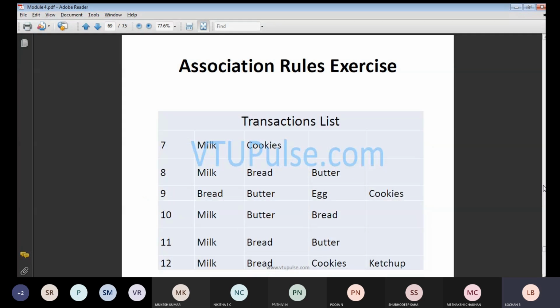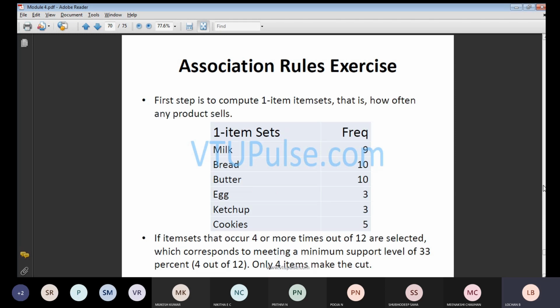This is the example they have taken. They have listed a few items. So how many transactions are you going to make? For example, if I go to the green mart, I may take only 3 items. Another person may take 4 items, another person may take 5 items. There is no restriction on how much a person can take. So in that case, we will be checking the transactions with respect to the frequency.